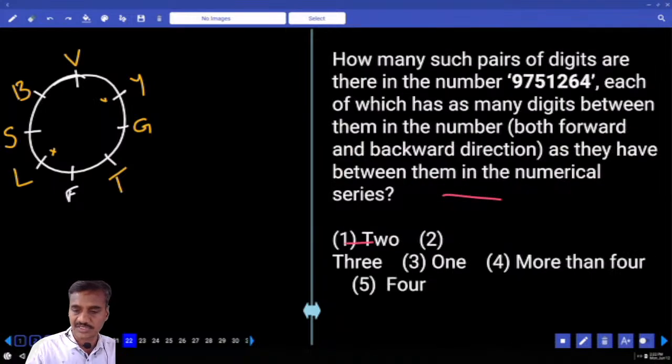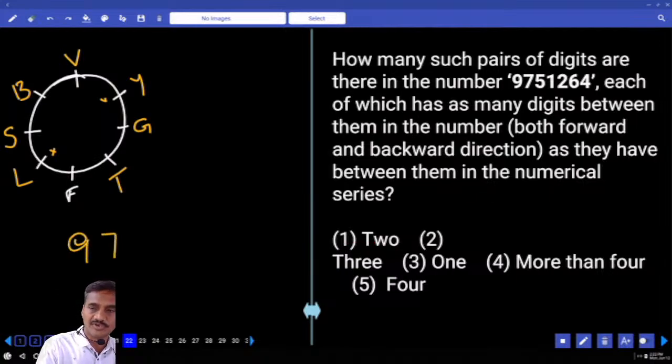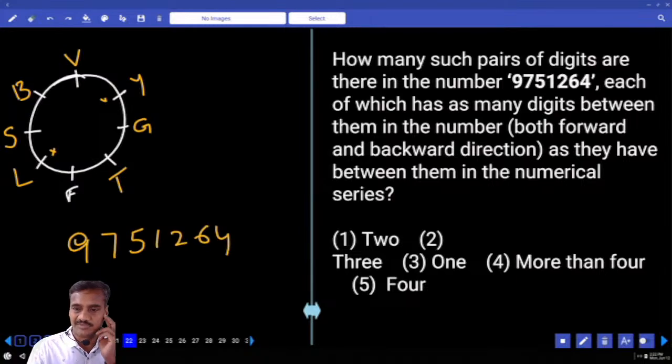The next one, 22nd. How many such pairs of digits are there? What is the number we have? 9, 7, 5, 1, 2, 6, 4. Then each of which has as many digits between them as they have between them in the numerical series.